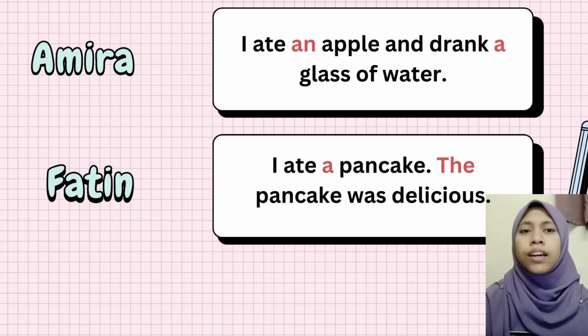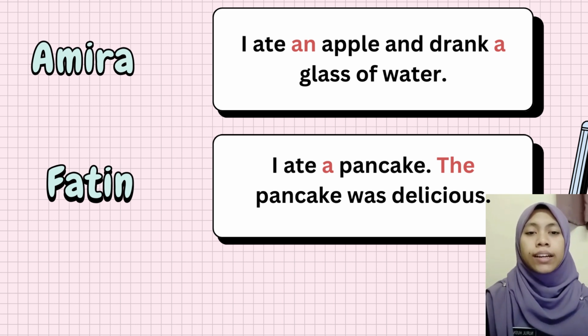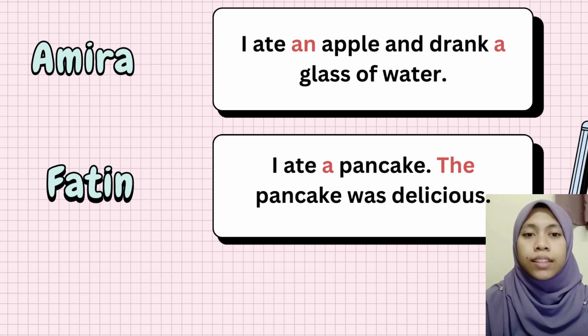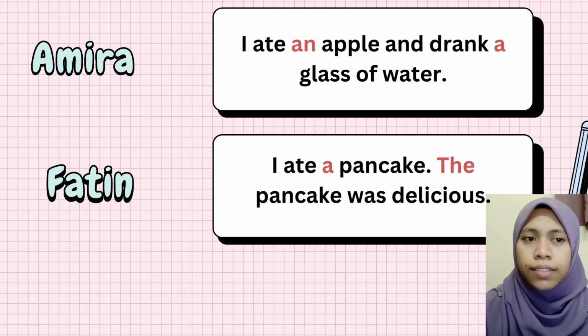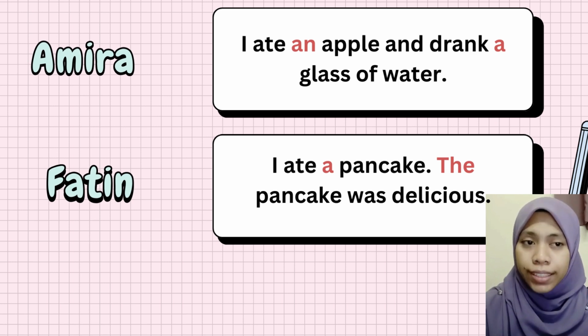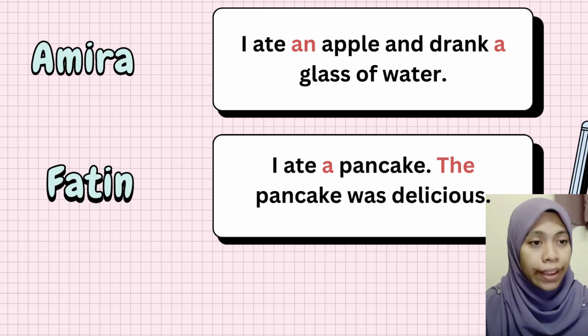So, let's recap what Amira and Fatin said just now. An apple, a glass, a pancake, the pancake.